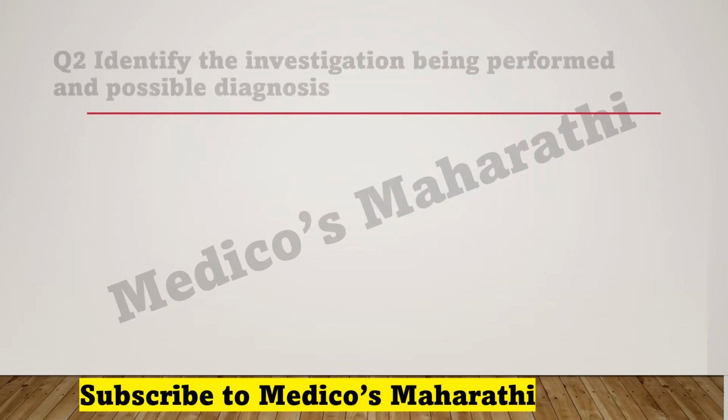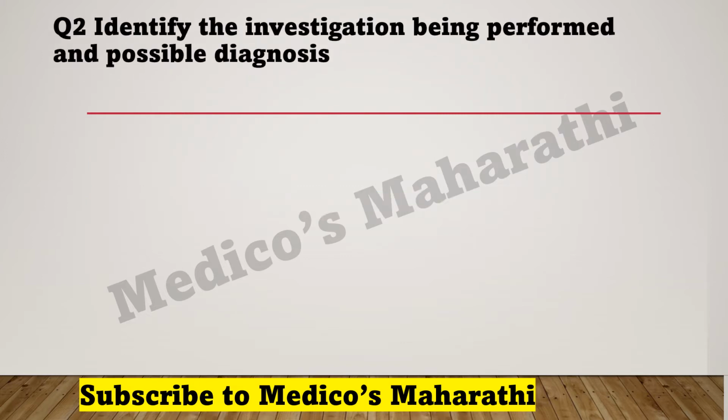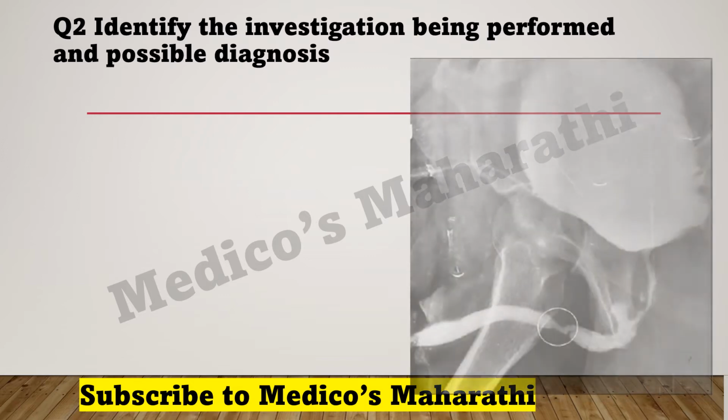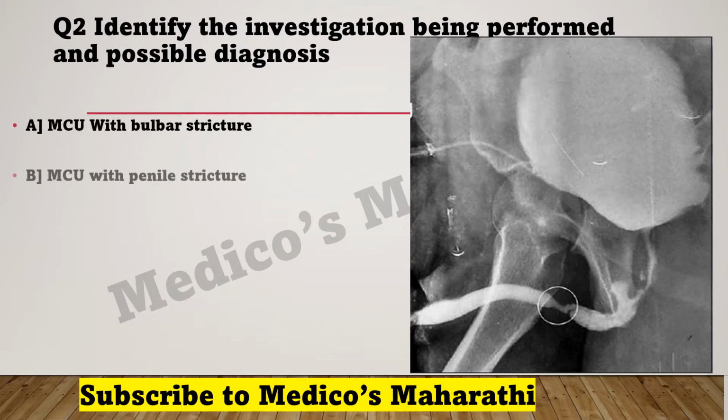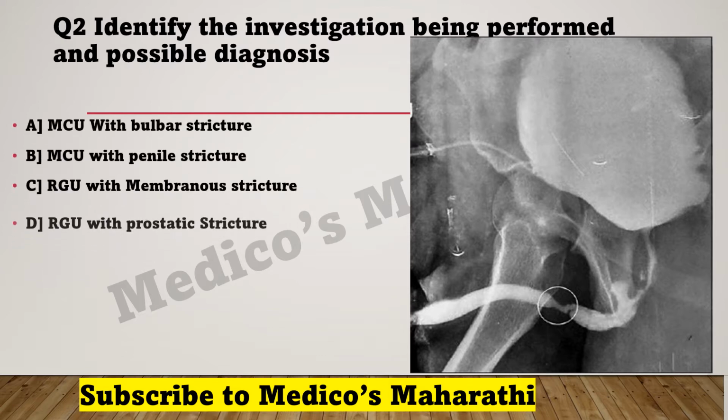Next question: identify the investigation being performed and the possible diagnosis. You can see the image here and the four options here. I can give you a little hint. Here it is already marked. What is this? Let's see the correct answer.